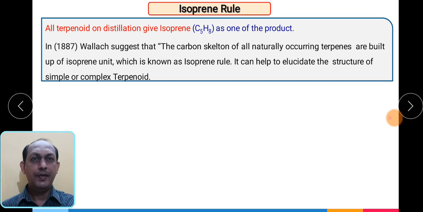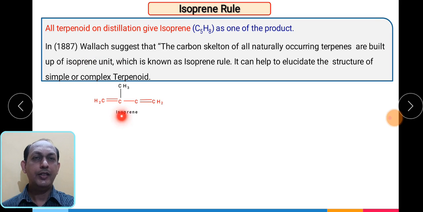In 1887, the scientist Wallach suggested that the carbon skeleton of all naturally occurring terpenes is built up of isoprene units. This is known as the isoprene rule, and it can help to elucidate the structure of simple and complex terpenoids. So basically, for the first time we came to know that terpenoids contain isoprene units.